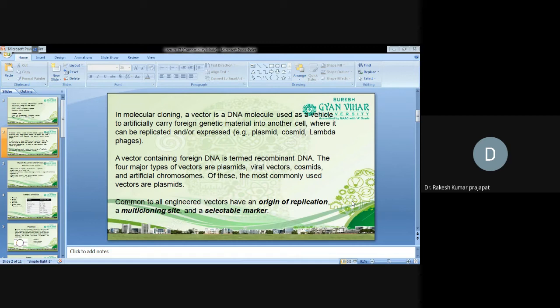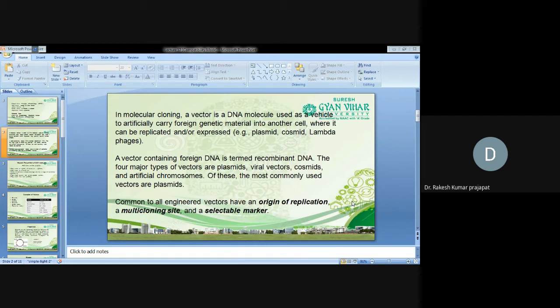Plasmid, cosmid, lambda phages, etc. A vector containing a foreign DNA is termed a recombinant DNA vector. So our main objective is to transfer the foreign DNA, so we have to attach this foreign DNA with the vector sequence. Then the vector sequence and foreign DNA, both cumulatively, we call them a recombinant DNA.